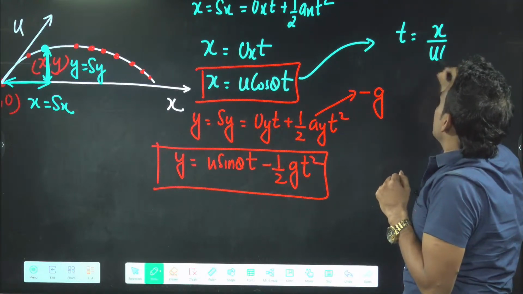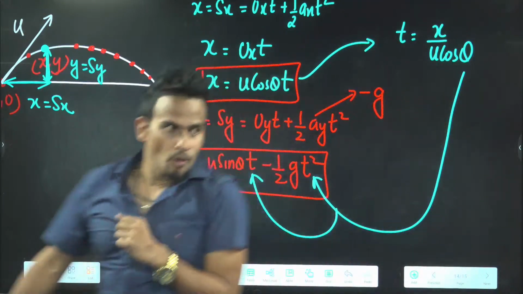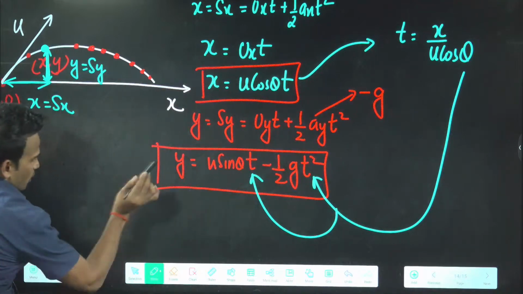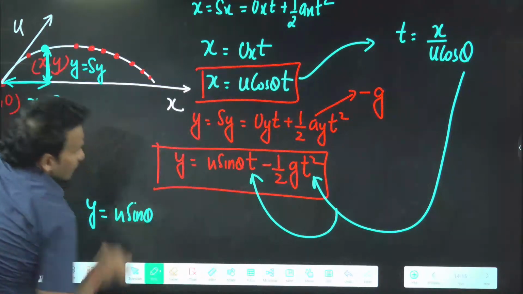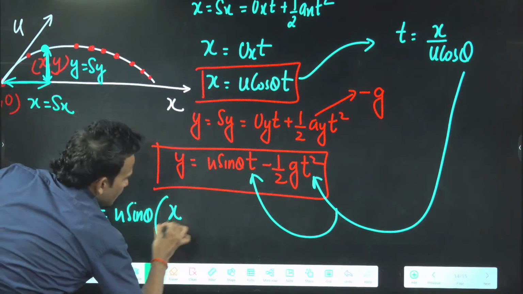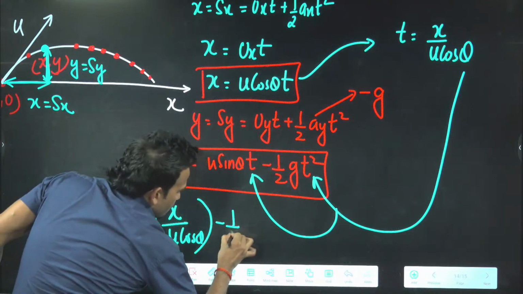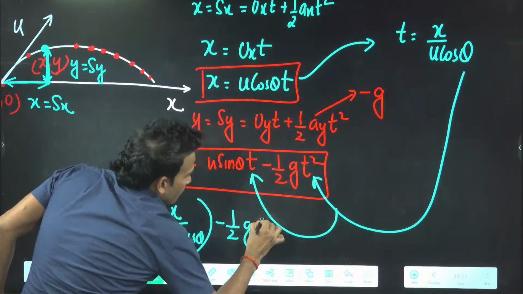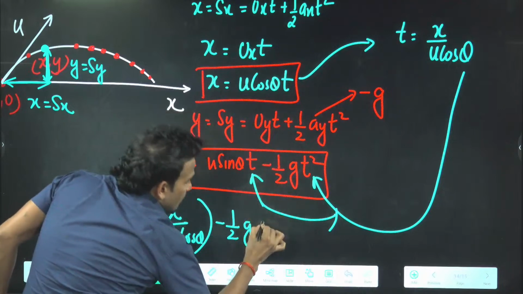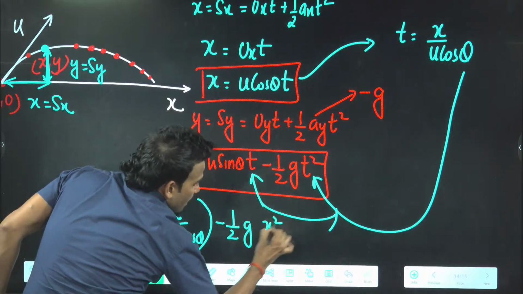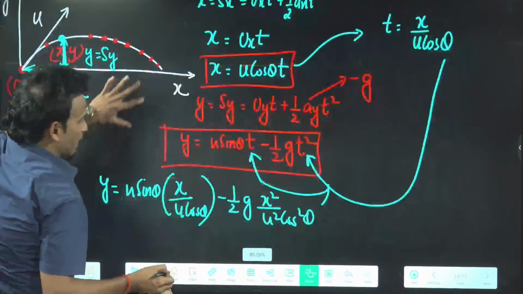t is x by u cos theta. Once you get t, put it in the other equation. Y will be u sin theta into t, minus half g t square. T is x by u cos theta, so t square is x square by u square cos square theta. Finally, if you arrange, you will get your final result.